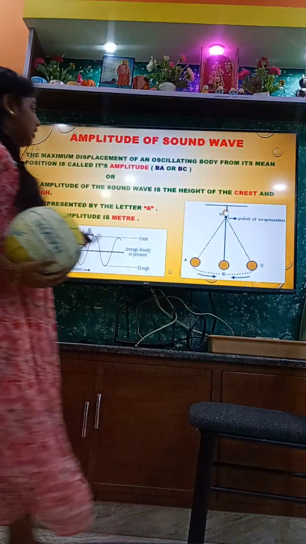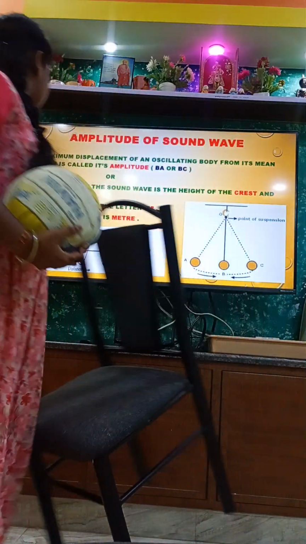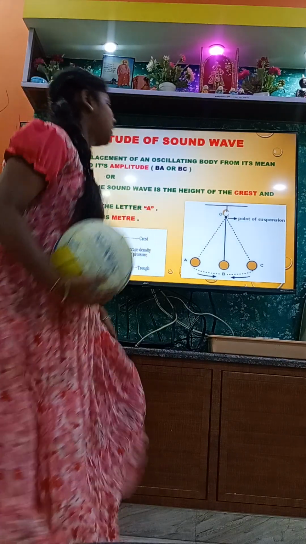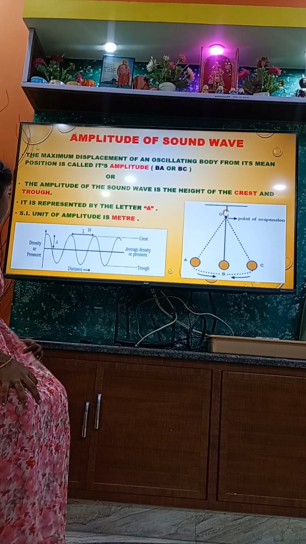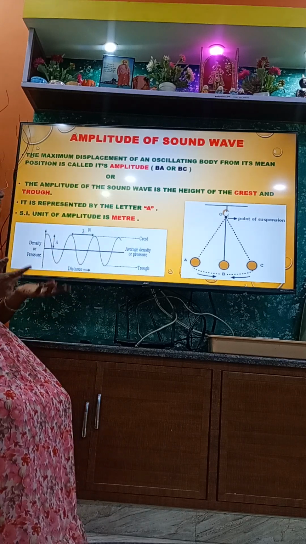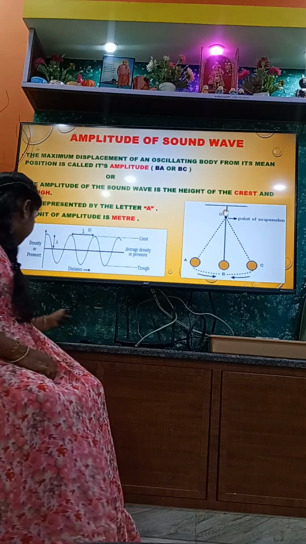That displacement from the mean position is called amplitude. The amplitude of a sound wave is the height of the crest and trough. It is represented by the letter A. The SI unit of amplitude is meter.